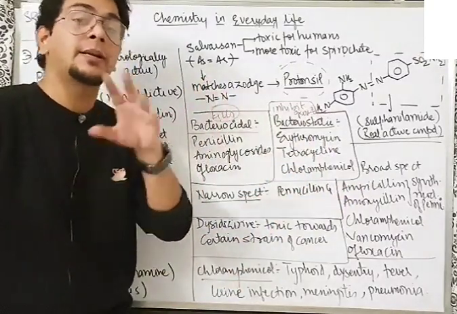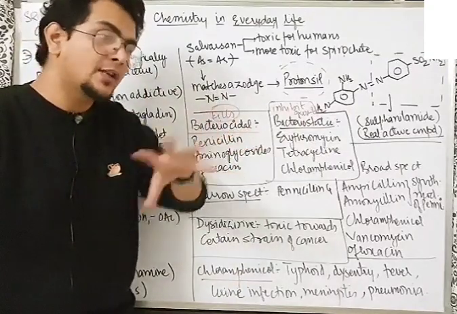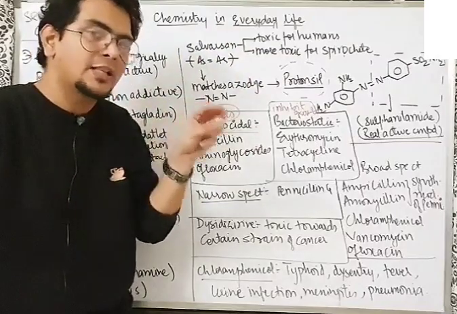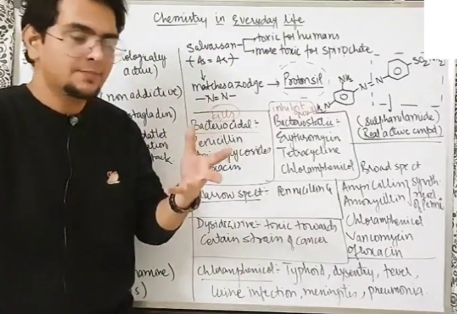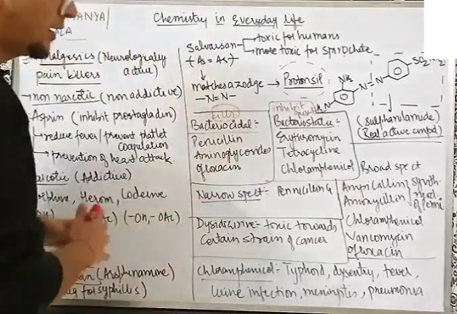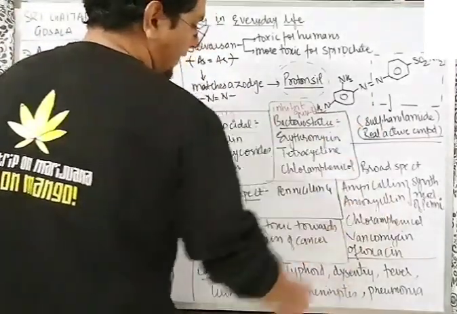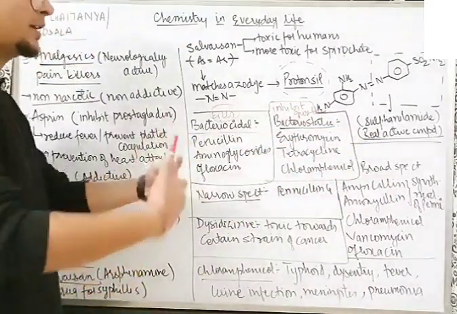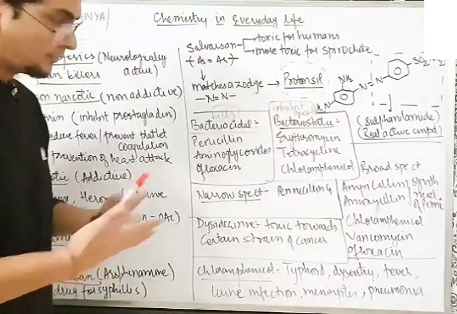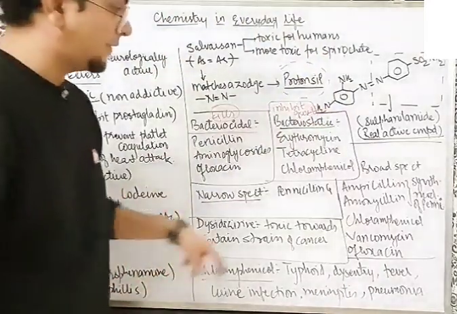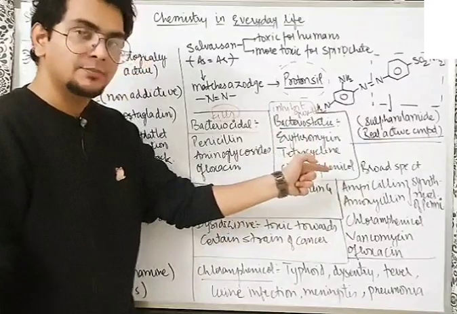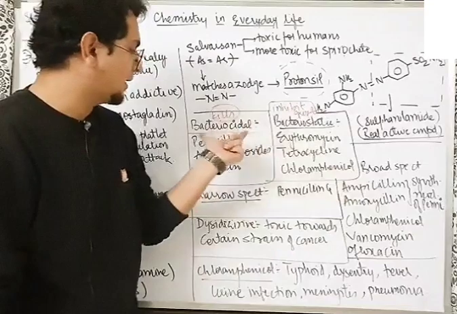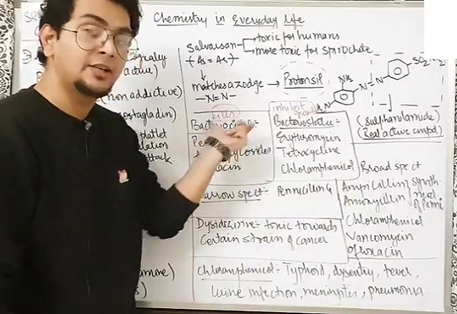Another class is limited spectrum, which does not act against the whole gram-positive or the whole gram-negative bacteria, but against a specific strain of the bacteria. So that is limited spectrum. Other examples of broad spectrum are chloramphenicol, that is broad spectrum bacteriostatic. Sometimes they can ask you this way, which of the following is broad spectrum bacteriostatic? Understood the idea? For example, if they say ampicillin is a broad spectrum bacteriostatic, true or false? It is broad spectrum but not bacteriostatic. It's a derivative of penicillin, so it is bactericidal.